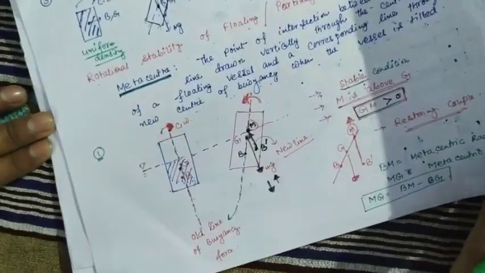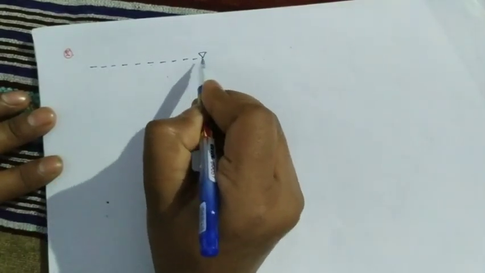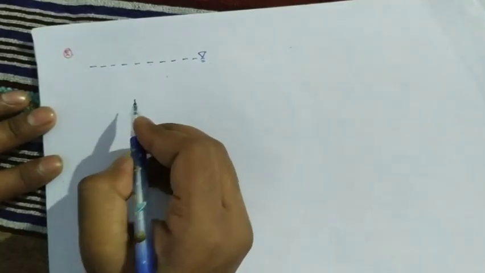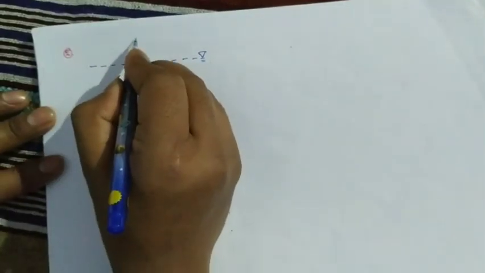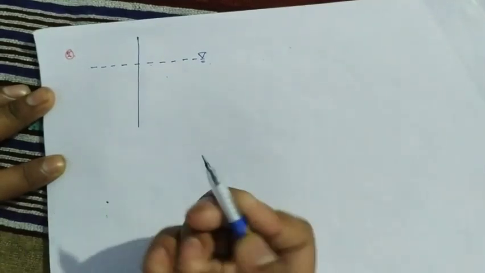Now I am going to discuss the second condition. Suppose this is the free surface of the water body, and this is the old line of action of the buoyancy force.